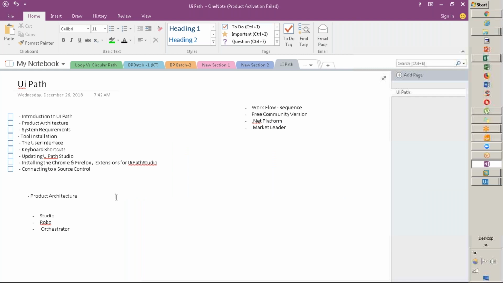First, I am talking about UiPath Studio and Runtime Bot. For UiPath Studio and Runtime Bot, the first requirement is the CPU configuration.